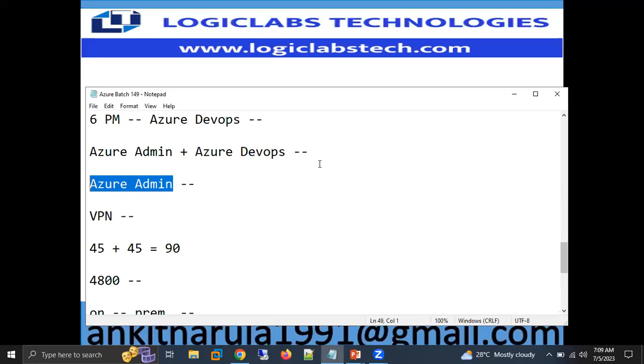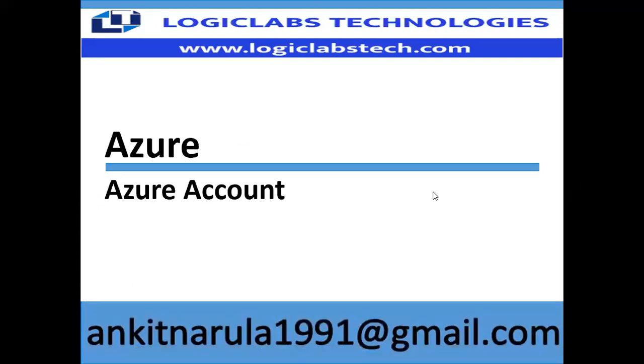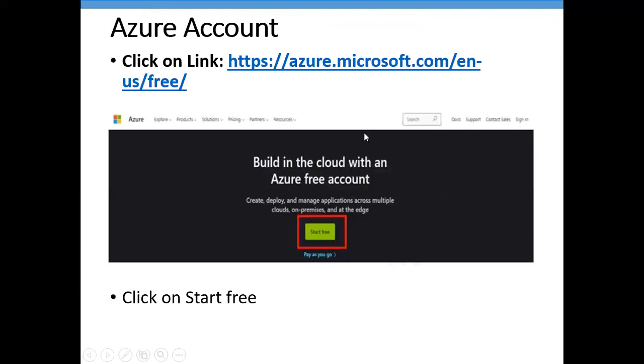Okay, so we'll start learning how we can create our Azure account. To create your Azure account, first you need to go to this particular link, which is mentioned in my PPT. I'm going to share this link in the chat box with all of you.